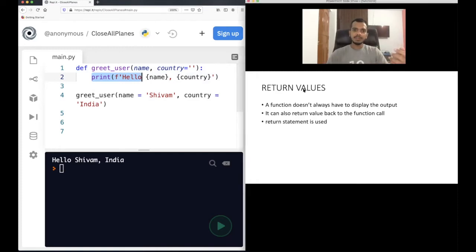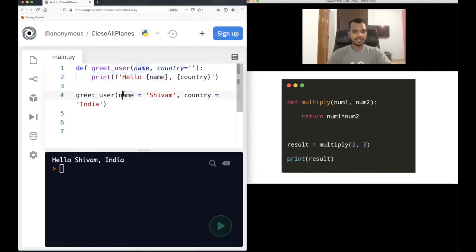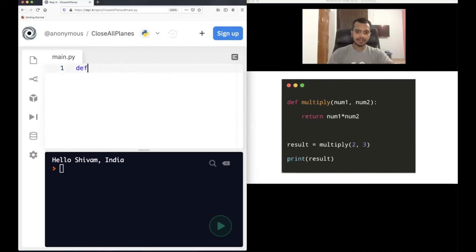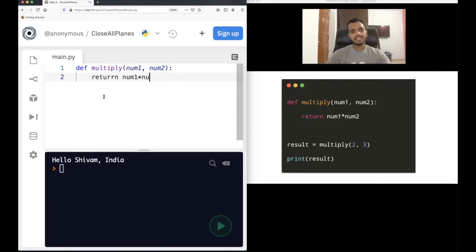Let's say you have to multiply two numbers. Let's write the function for that. I will write a function multiply. I will take two numbers, num1 and num2. You can name them anything, A or B, X or Y. I am just using num1 and num2. And I will do return num1 into num2. The return statement is used if you want to return some value from the function, followed by the value you want to return. In this case, I want to return the multiplication of num1 and num2.